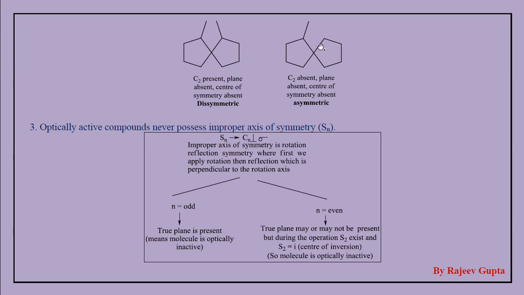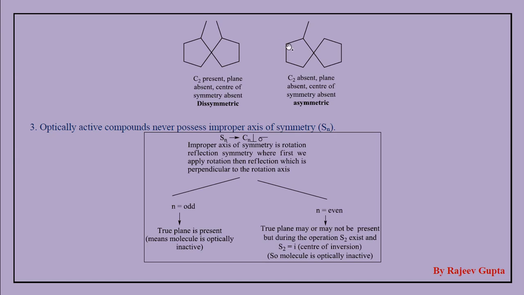Observe, here no substitution is present on this carbon atom, here a methyl group and a hydrogen. Now if we observe this carbon atom, four attached groups are different. This is a methyl group and also a hydrogen atom.